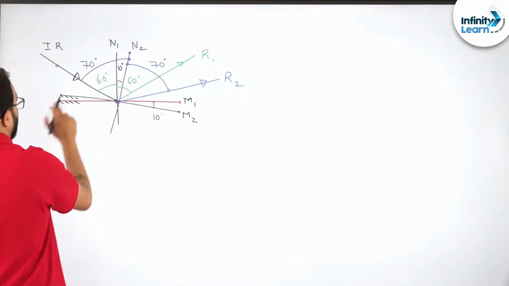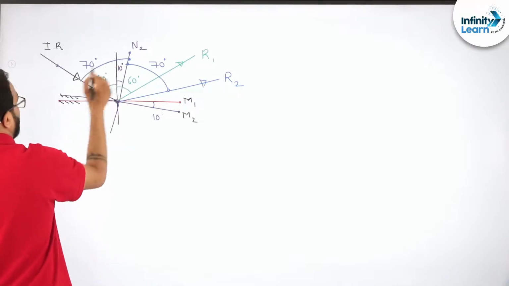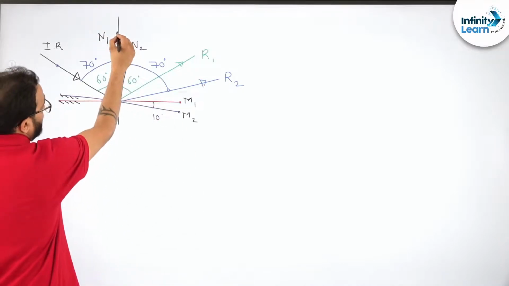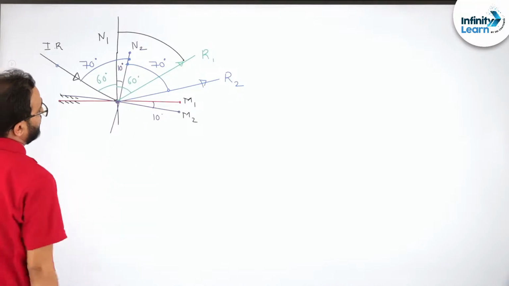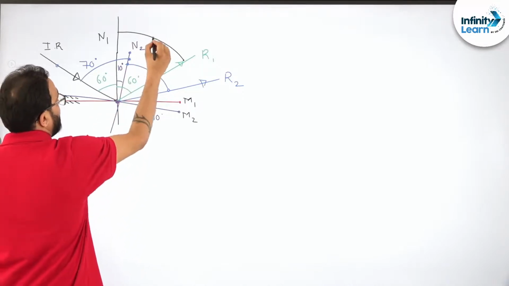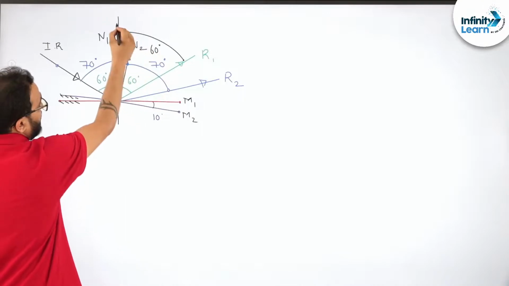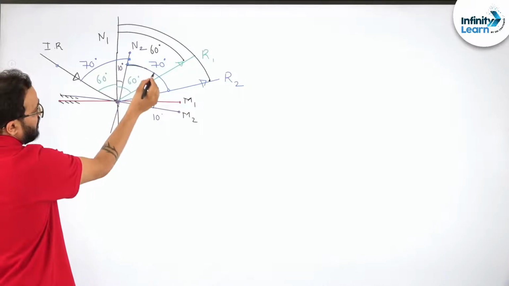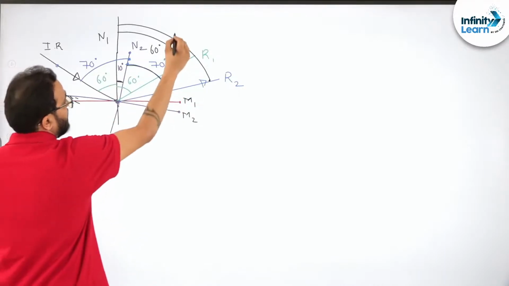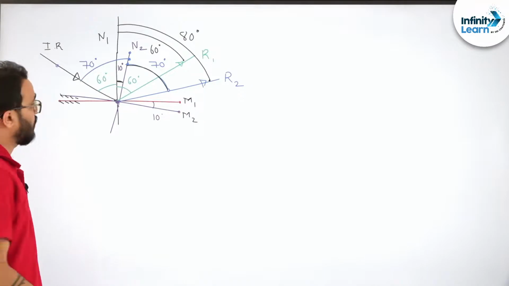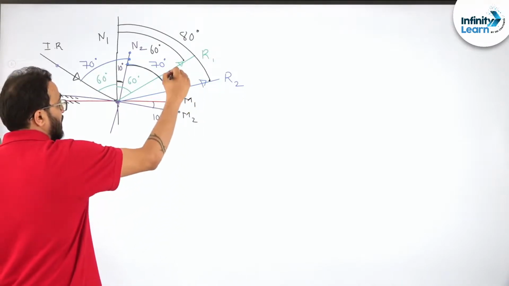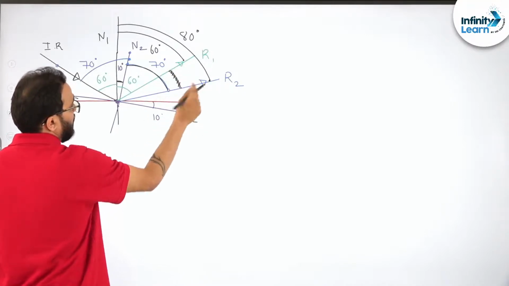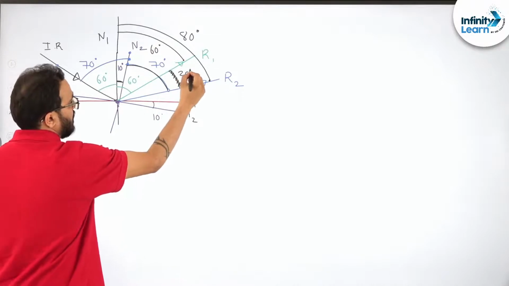This is N1, right? Now initially, what was the angle? What is this complete angle? You will say, sir, this was 60 degrees. Now finally, what is this angle? You will say, sir, it is 70 plus 10, that is 80 degrees. So this angle will be 80 minus 60, 20 degrees.